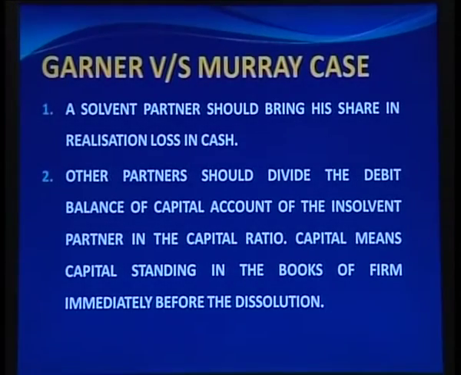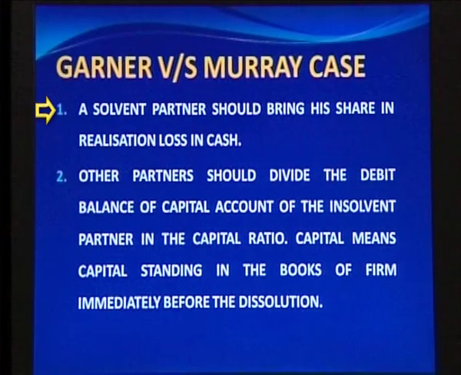Let us understand the mechanism of the Garner versus Murray case. The first important criterion is that a solvent partner should bring his share in realization loss in cash. Second, the other partners should divide the debit balance of the capital account of the insolvent partner in the capital ratio. Capital means capital standing in the books of the firm immediately before dissolution. So, let us understand what we have to do under Garner versus Murray case.